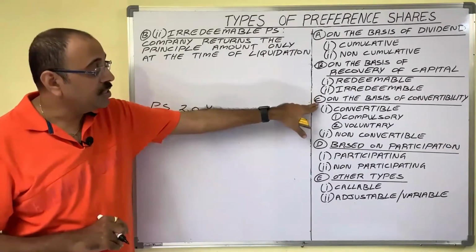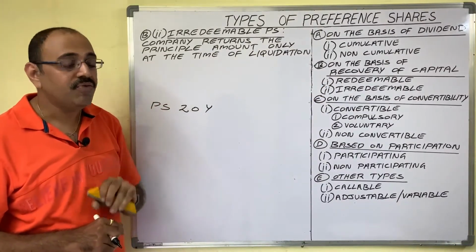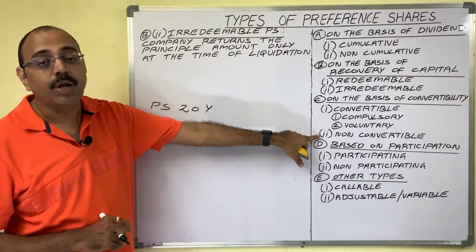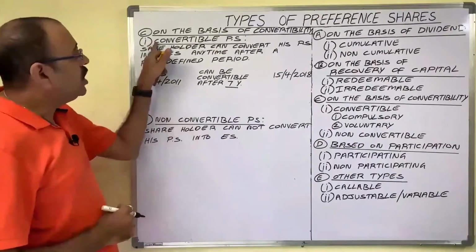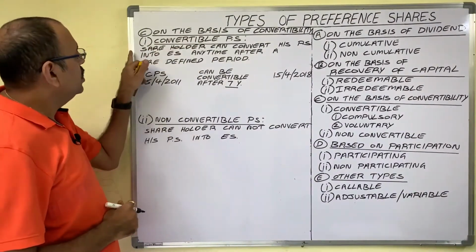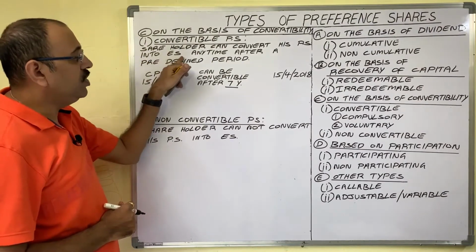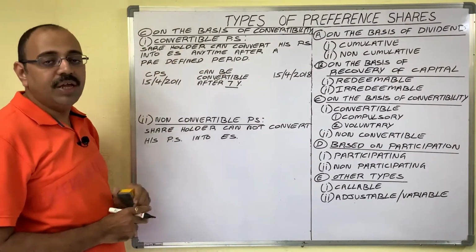The next one is on the basis of convertibility. Preference shares are of two types: convertible preference shares and non-convertible preference shares. Let us see the first point. Convertible preference shares: the shareholder can convert his preference share into equity share any time after a predefined period.